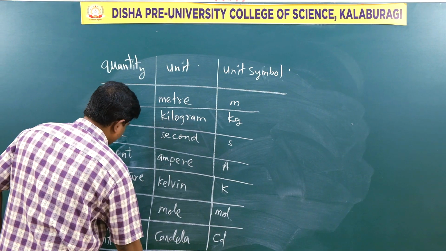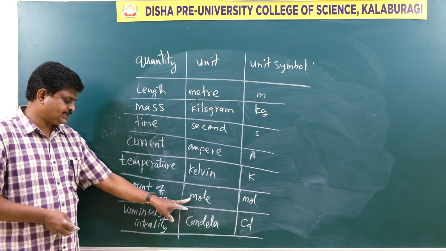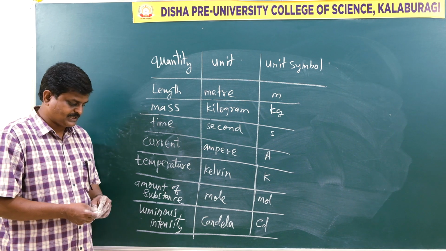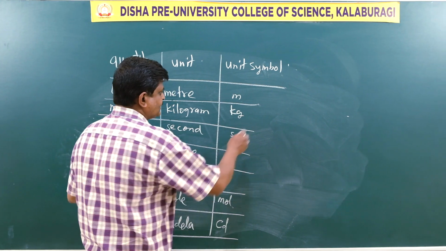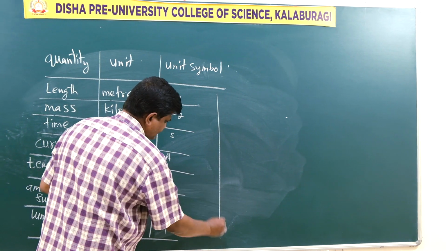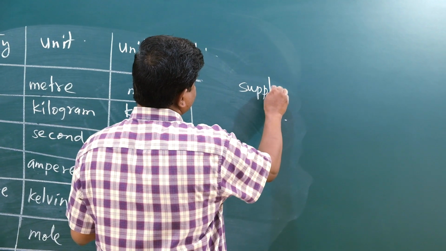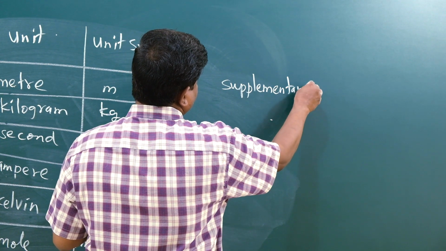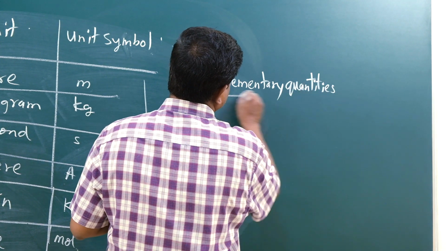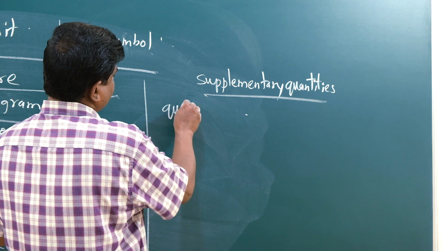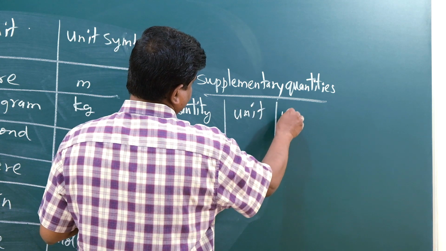So I stopped at: current unit is ampere, temperature unit is Kelvin, amount of substance unit is mole, whereas luminous intensity unit is candela. The last two supplementary units I will write here only. See, supplementary units or supplementary quantities. So here also the same: quantity, unit and unit symbol.